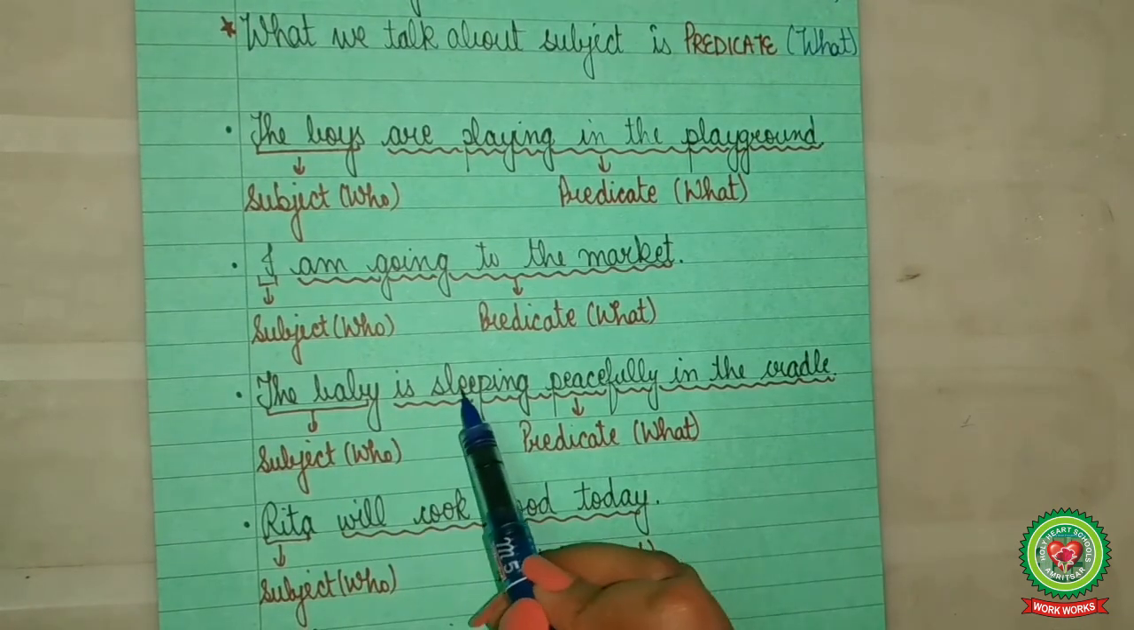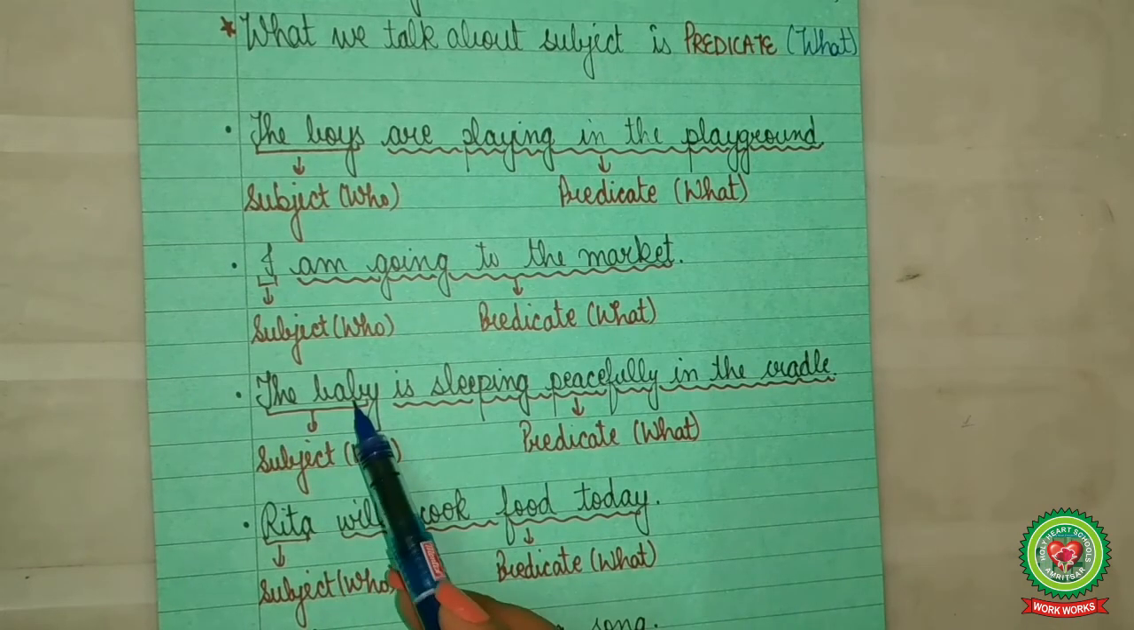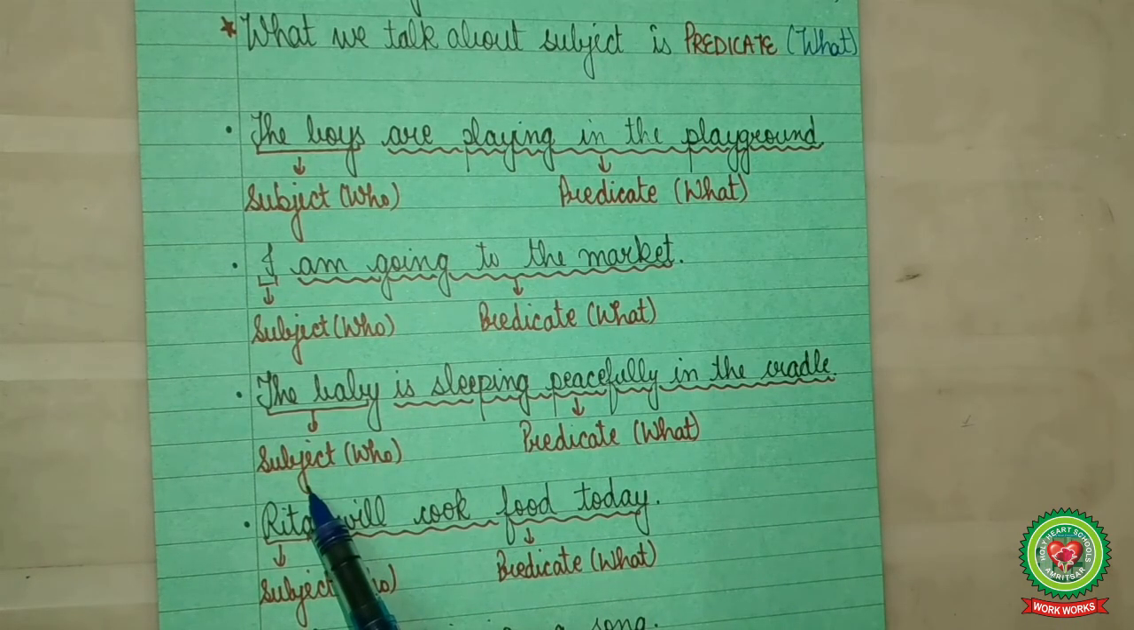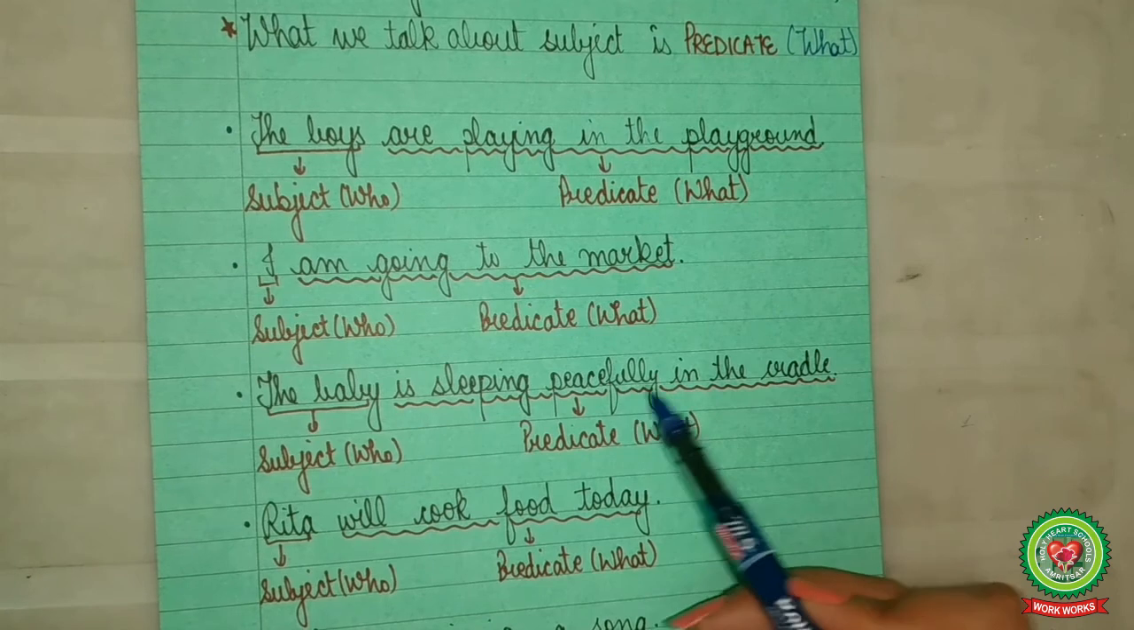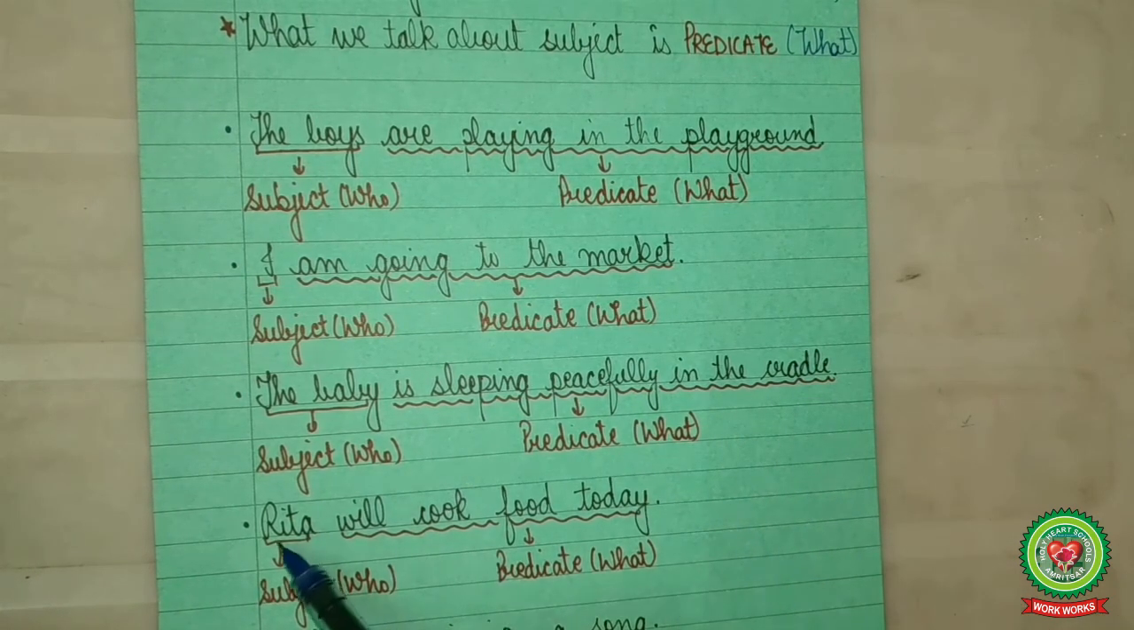The baby is sleeping peacefully in the cradle. Who, the baby, so subject. What, is sleeping peacefully in the cradle, so predicate. Rita will cook food today. Who, Rita, so subject. What, will cook food today, so predicate.